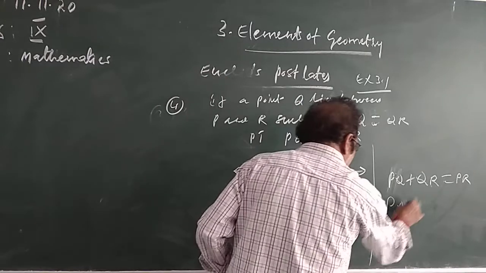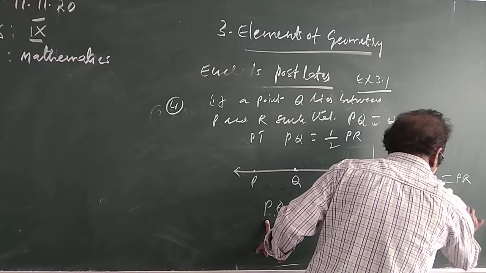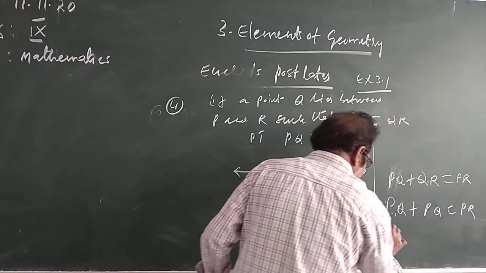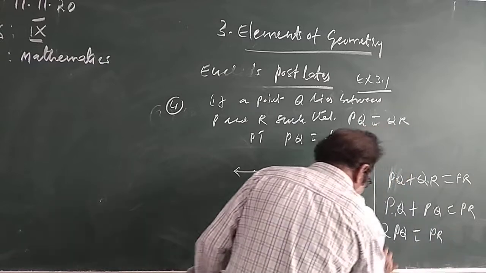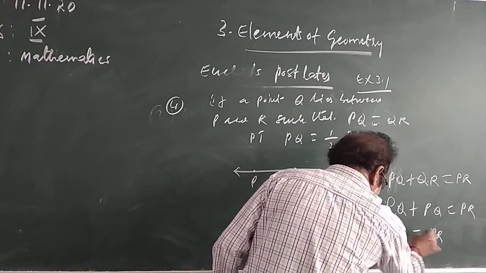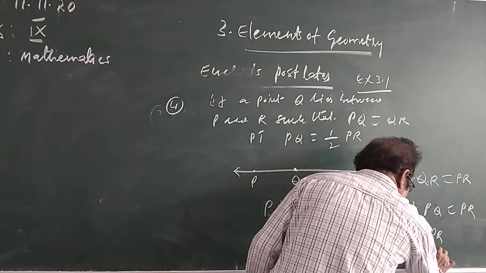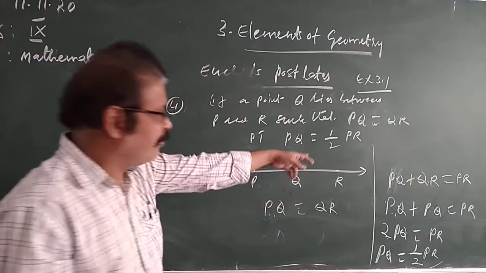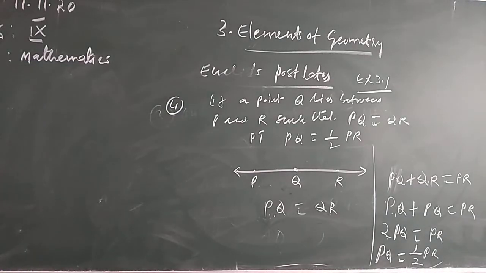So PQ plus QR means what you can write? PQ plus PQ. Why? Because they are equal. They are equal to PR. So PQ plus PQ, 2 PQ is equal to PR. So PQ is equal to, 2 goes that side, it becomes 1 by 2, 1 by 2 PR. So PQ is equal to half of PR, we will prove. So I hope you understand this.